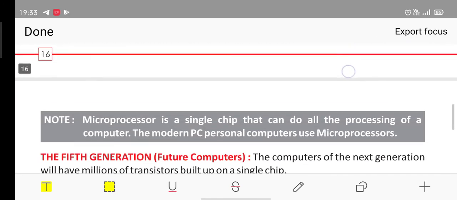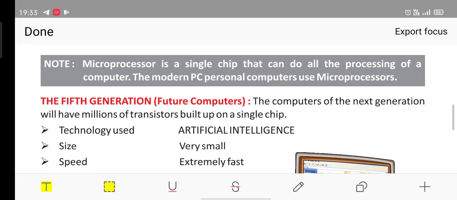A microprocessor is a single chip that can do all the processing of a computer. Modern personal computers use microprocessors. I think in the first chapter I have shown a video in which you were made aware about the microprocessors, right? If you are not aware of it, you can go through that video once again.